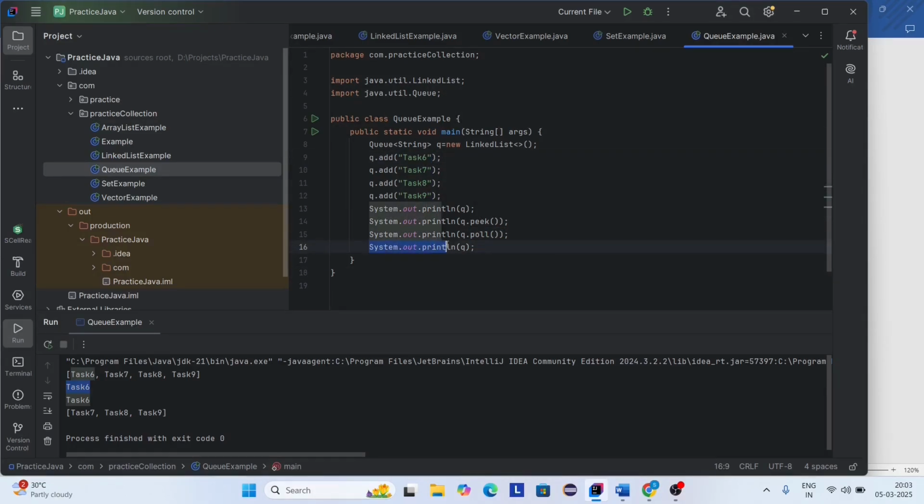So here I'm printing the queue after the removal. So task 6 is removed from this queue.